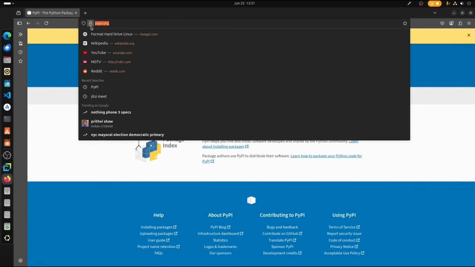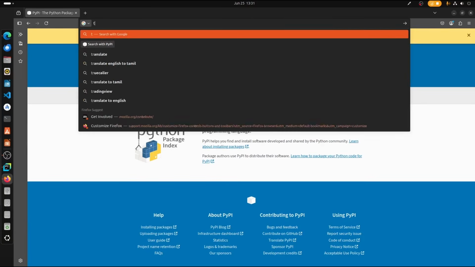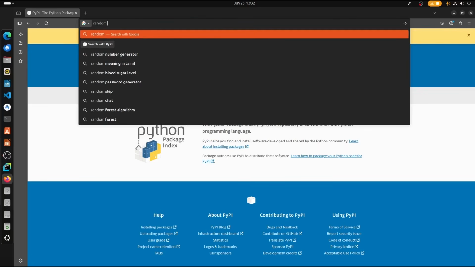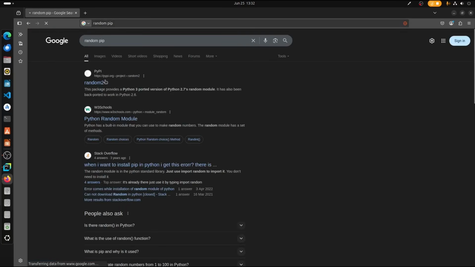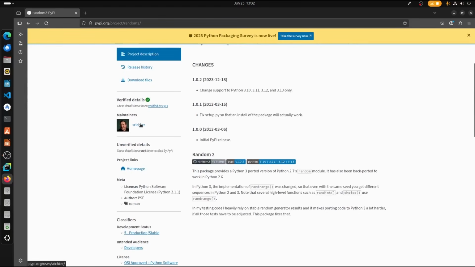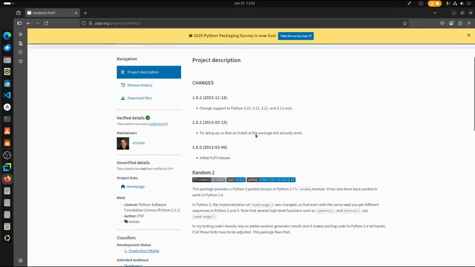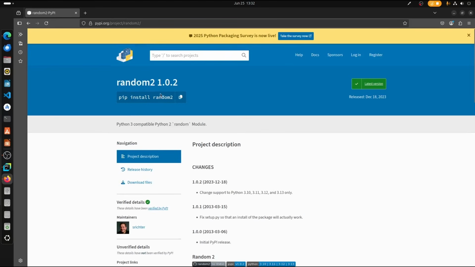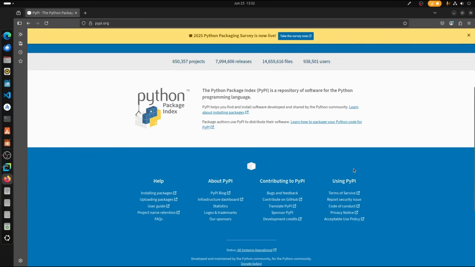So when you type a library, for example, I want to type random. So random is a library in Python. So random pip. There we go. Random. Well, random is a pre-installed library. Random2 is a third-party library which a developer has developed. So this is the developer status, and it is verified. We can see all the changes which have happened in the previous versions of this module. We can copy this, or else we can just type pip install random2 and that will be installed on our system, just like that. So we can browse any type of modules in this index itself.